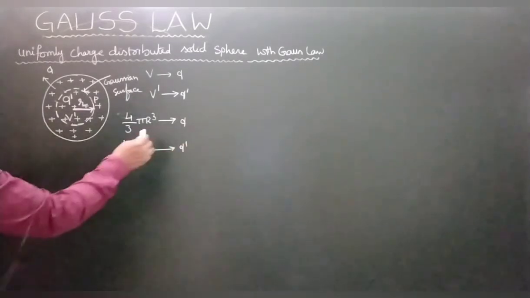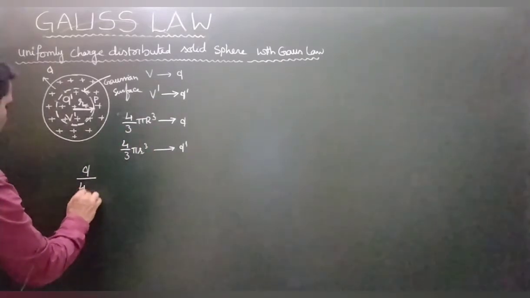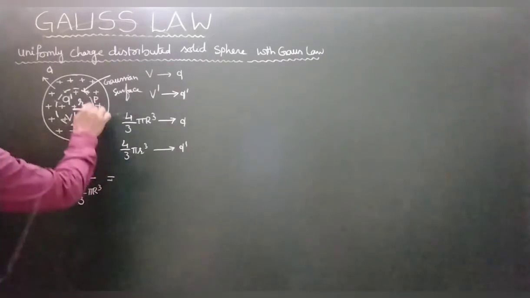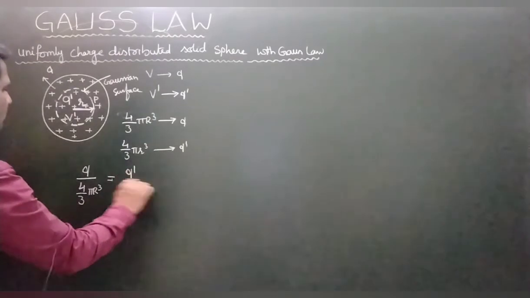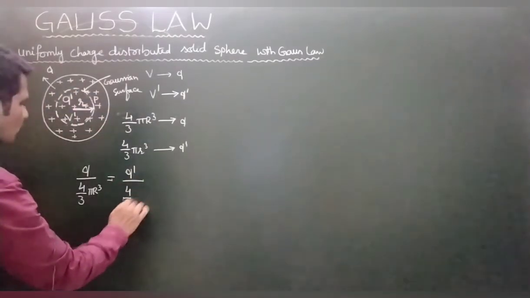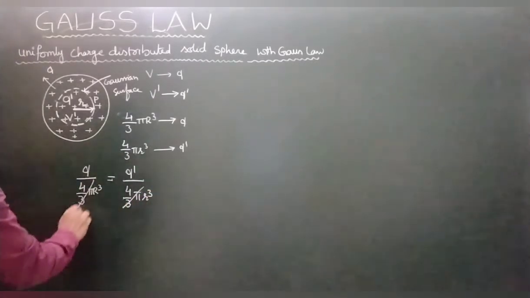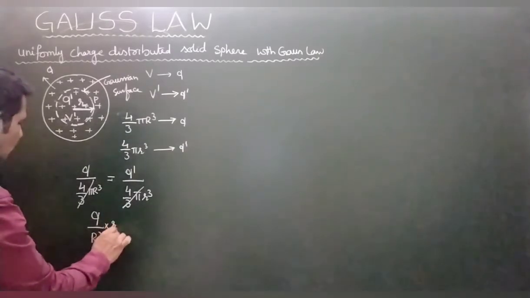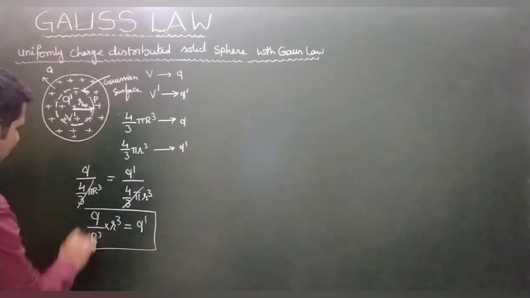So the charge density is total charge by total volume, which equals the part of the volume having charge Q dash with volume 4/3 pi r cube. The 4/3 pi cancel, so Q by R cube into small r cube is the charge inside the Gaussian surface.